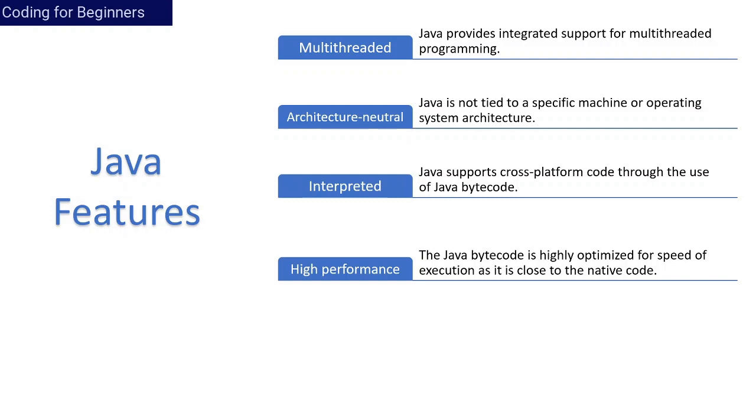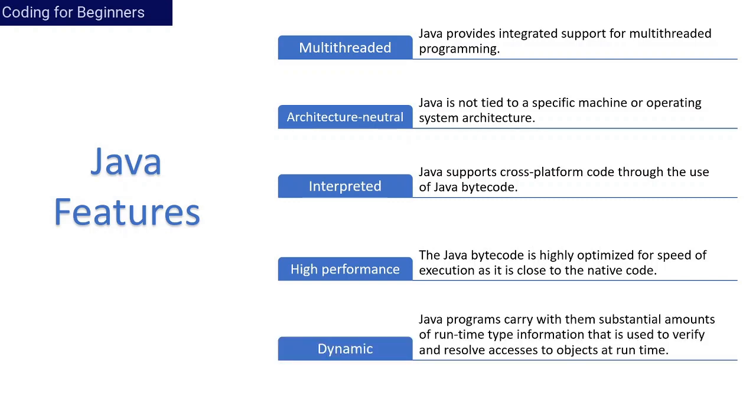Next is high performance. Why is Java high performance? Because the bytecode, the compiled code which we got from Java source code, is very close to the machine native code. So it is easy for the machine to understand and read that code. Next is dynamic. Why is it dynamic? Because Java contains a substantial amount of runtime information, and it also loads lots of information while starting the application. So it is dynamic in nature.